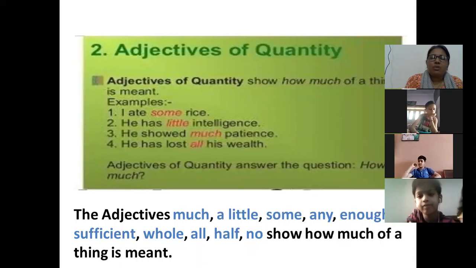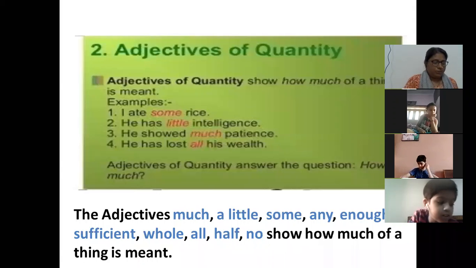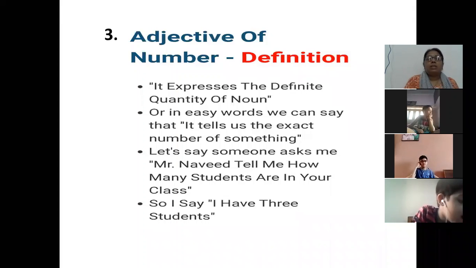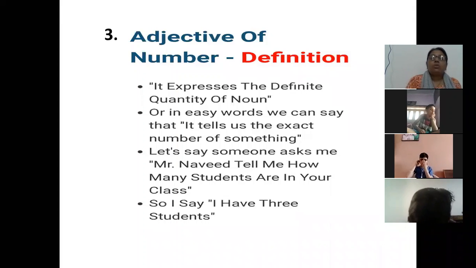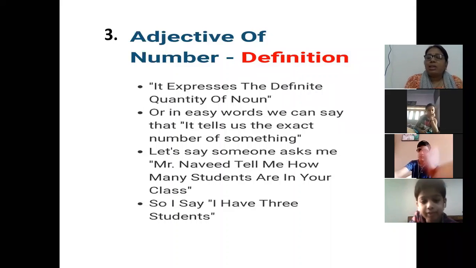Some adjectives of quantity are like much, a little, some, any, enough, sufficient, whole, all, half, no. They all show how much of a thing is meant. Now, third is adjective of number. So, adjective of number is like it expresses the definite quantity of noun. It is telling the number, exact number.